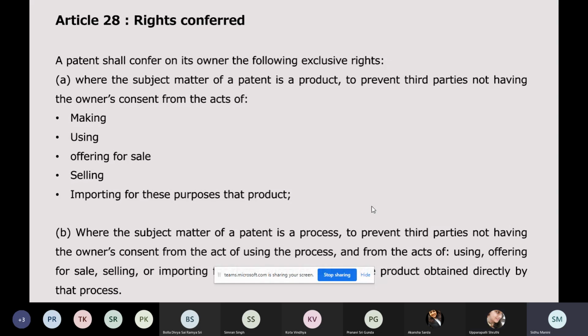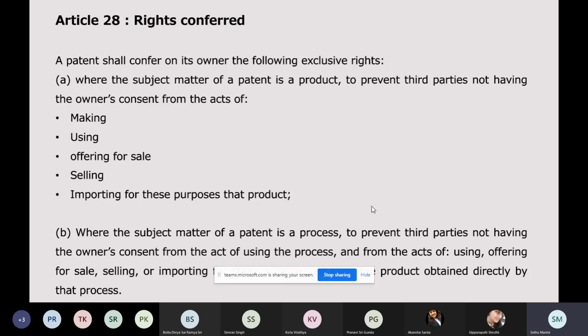Okay. So Article 28, TRIPS lays down what rights the countries have to or may provide to their patent holders. So this lays down the minimum standards of rights that a patentee can get. A patent shall, basically a shall provision, confer on its owner the following exclusive rights. Now, these rights, that means every law has to provide to their patent holders. Nothing below this can be given because this is a shall provision.